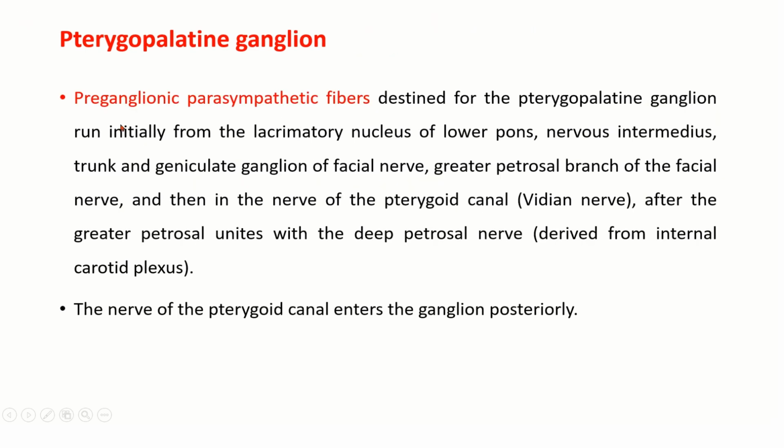So if you see the parasympathetic route, the preganglionic parasympathetic fibers destined for the pterygopalatine ganglion run initially from the lacrimatory nucleus of the lower pons, nervus intermedius, then the trunk of the facial nerve, the geniculate ganglion of the facial nerve, and the greater petrosal branch of the facial nerve, and then in the nerve of the pterygoid canal, which is the median nerve. This nerve is formed by the joining of the greater petrosal nerve and the deep petrosal nerve. The deep petrosal nerve is derived from the internal carotid plexus. The nerve of the pterygoid canal enters the ganglion posteriorly.